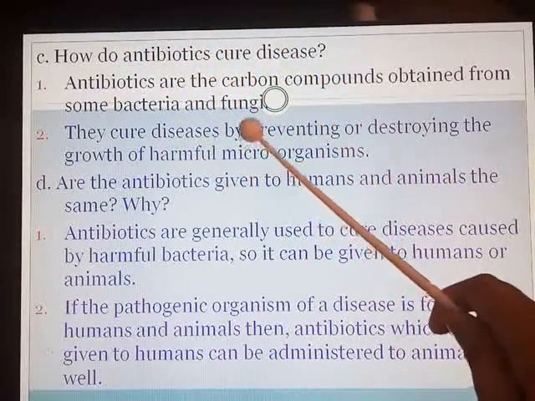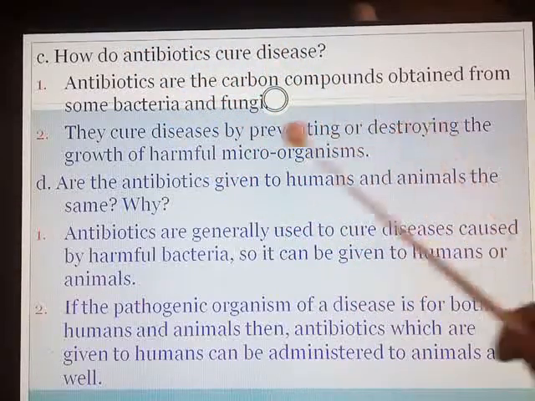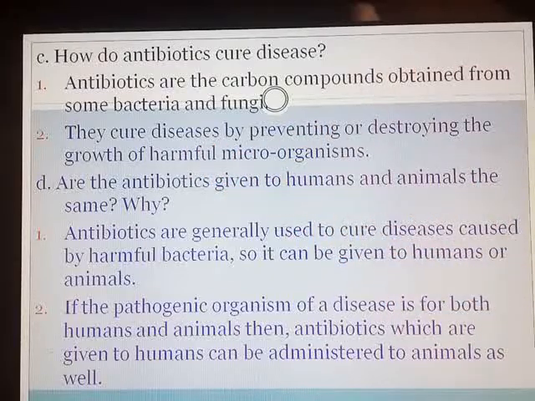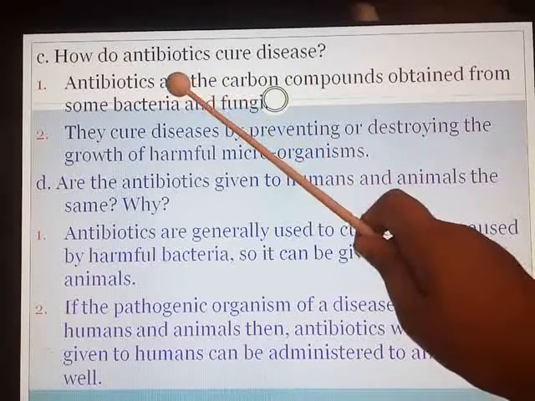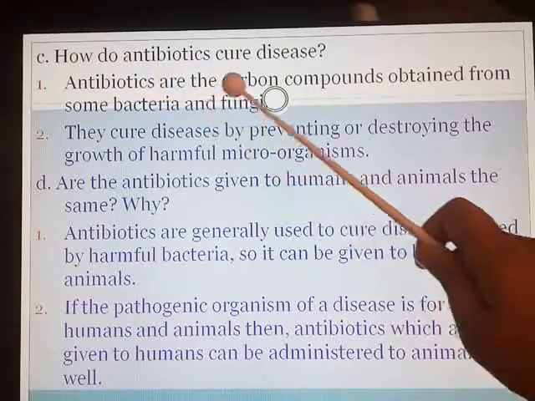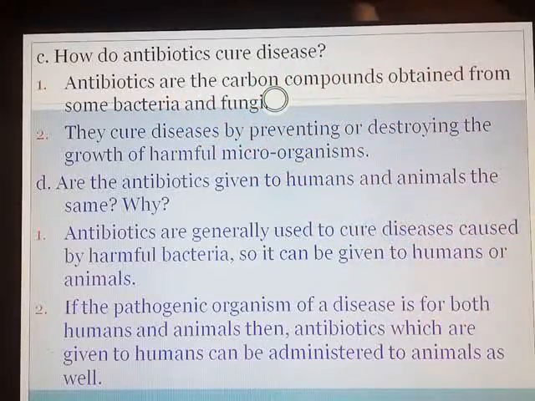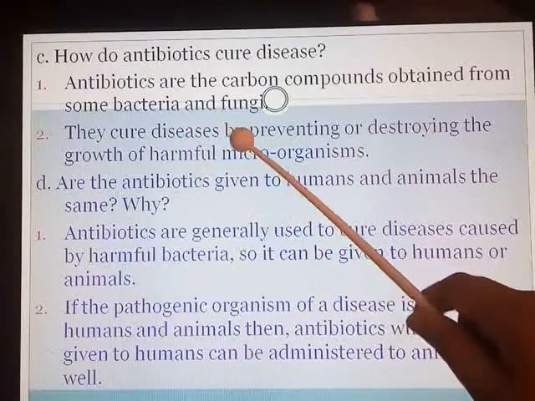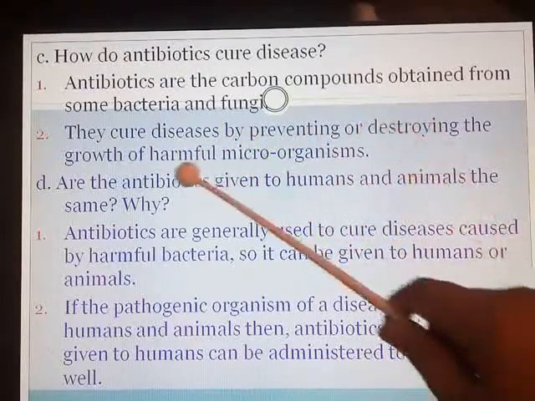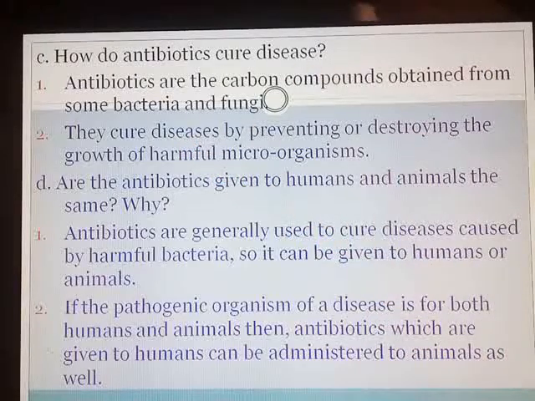They cure the disease by preventing or destroying the growth of harmful microorganisms. First, antibiotics, this is given in the textbook. You all know what antibiotics are. They cure diseases by preventing or destroying the growth of harmful microorganisms.